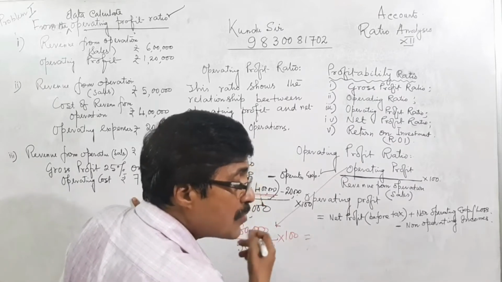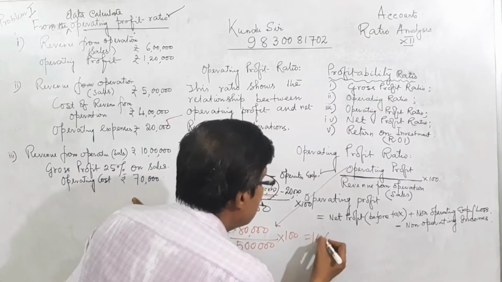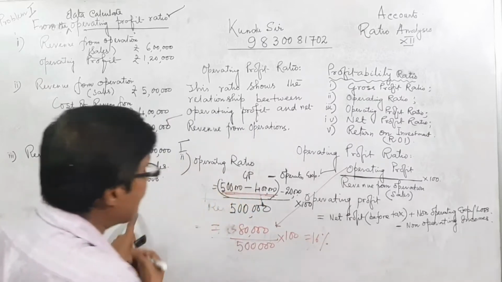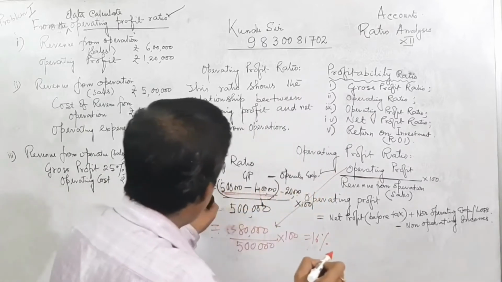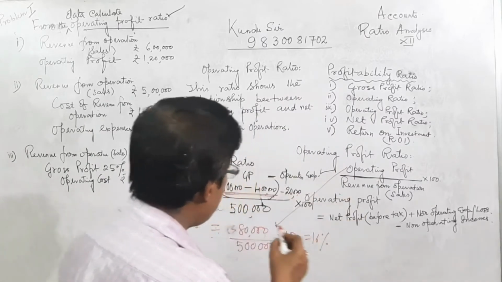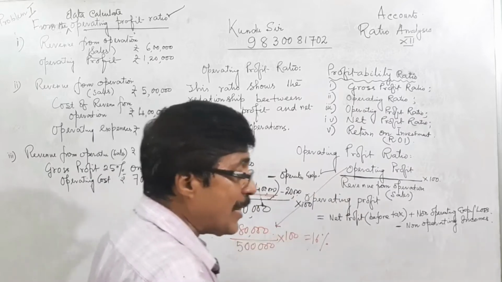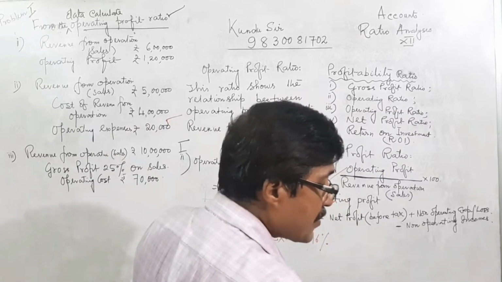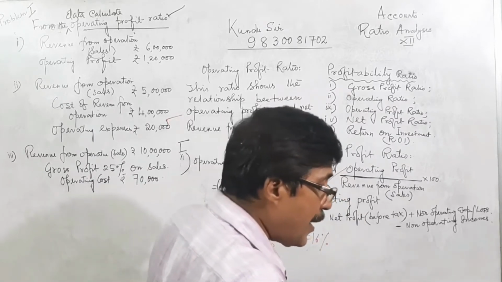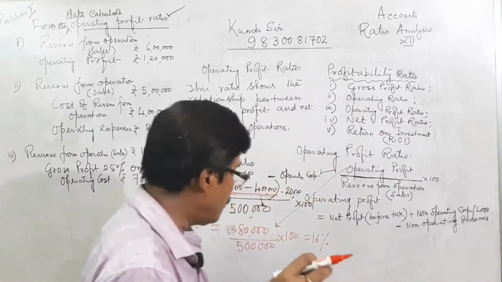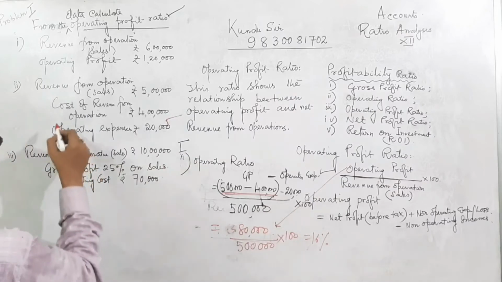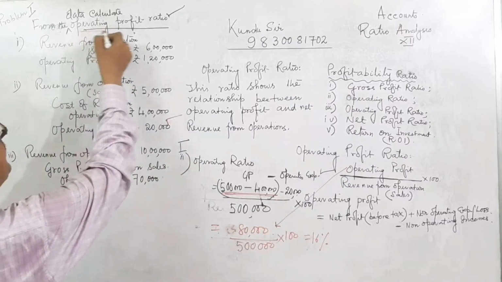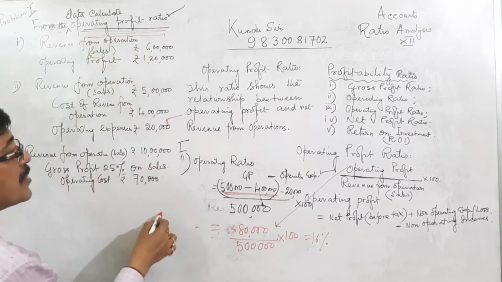It comes to 16%. That is operating profit equal to 80,000 divided by 5 lakhs into 100 equal to 16%. 16% is the operating profit ratio from this.